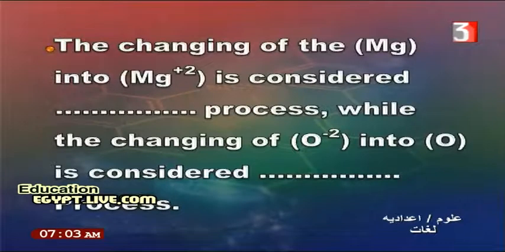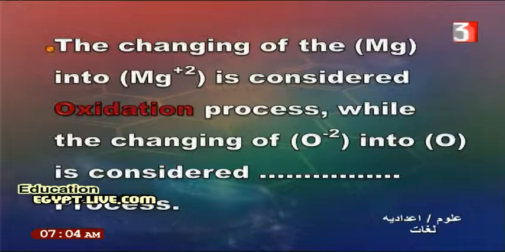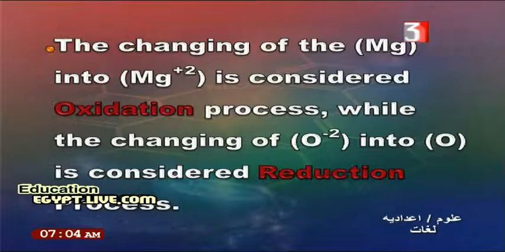Another question, incomplete. The changing of magnesium into magnesium ion is considered an oxidation process, while the changing of oxygen ion or oxide into oxygen is considered a reduction process. Again, the changing of magnesium into magnesium ion is considered oxidation because the magnesium loses 2 electrons in the chemical reaction, while the changing of oxygen ion into oxygen is considered a reduction process.